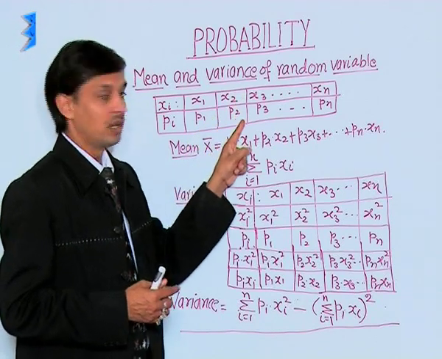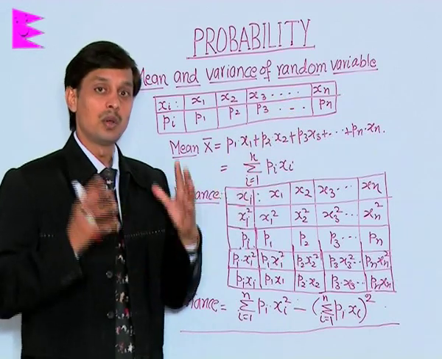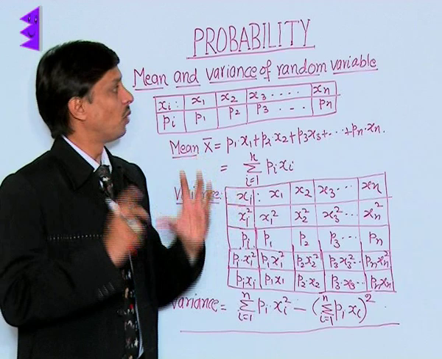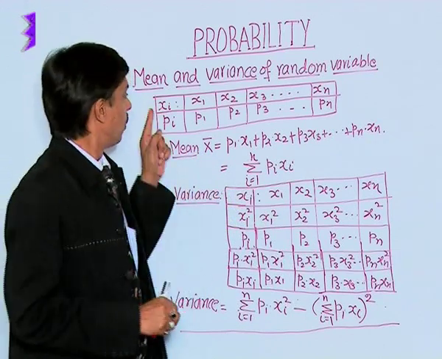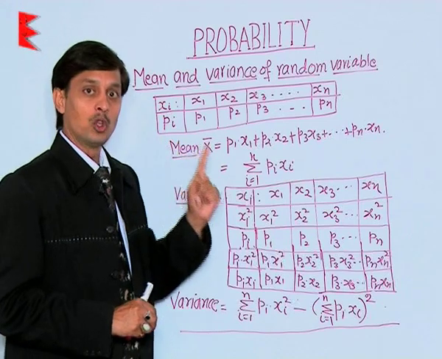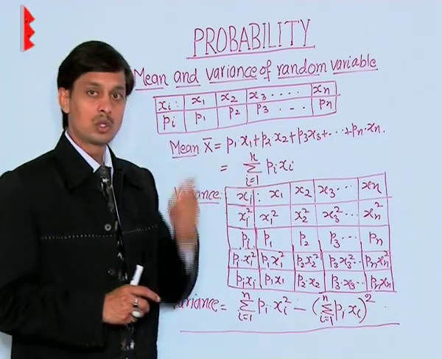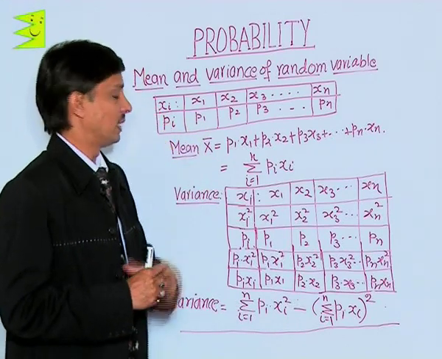If 1 head, what is the probability? 2 heads, what is the probability? 3 heads, what is the probability? So we have the corresponding probabilities. Whenever you want to calculate the mean, we make a table where one row shows the events and another row shows their corresponding probabilities, xi and pi.